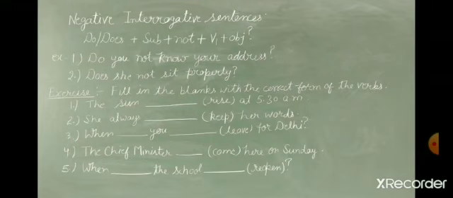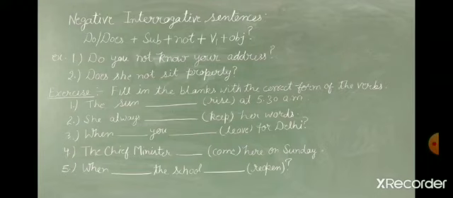See the first example, do you not know your address? Here we are using do in the very beginning, then subject is here you, and we are using do with you. Why? Because you is second person, then not, and then the first form of the verb, know, your address.